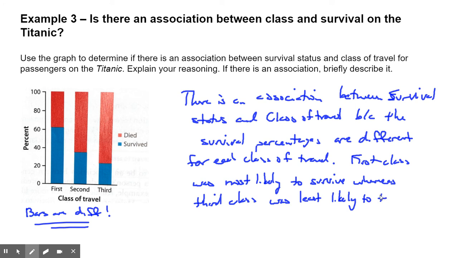Again, you could use the word die, but I tried to be a little bit more sensitive to those who are empathetic and caring. There is an association between survival status and class of travel because the survival percentages are different for each class of travel. Again, this idea of being different. Then I say first class was most likely to survive, whereas third class was least likely to survive. And that's good enough for me.